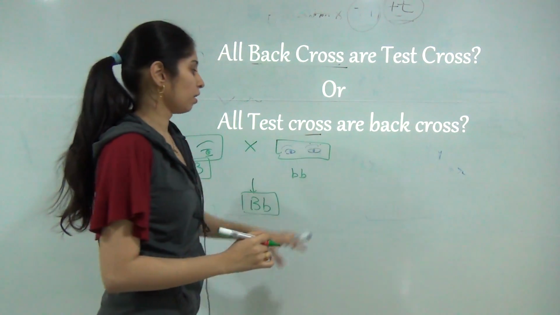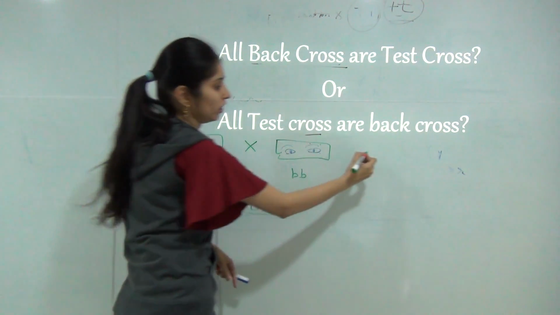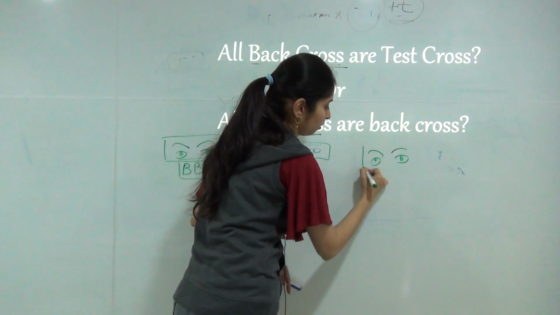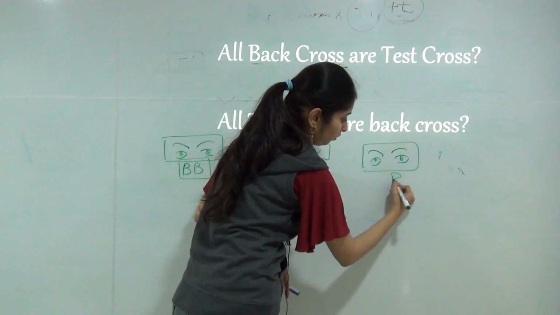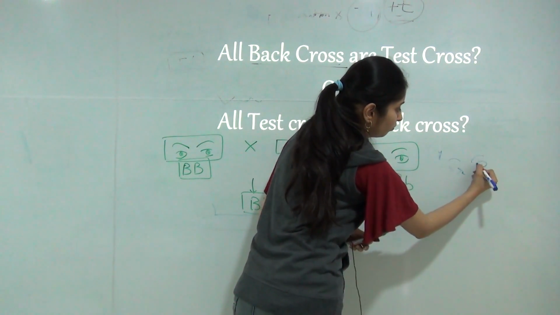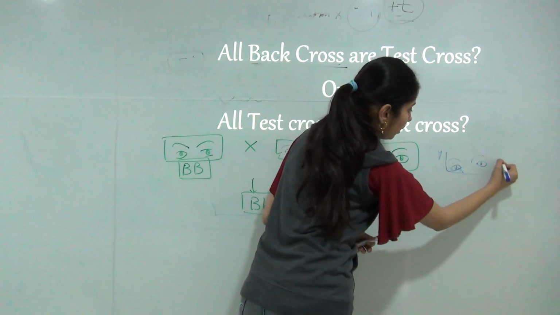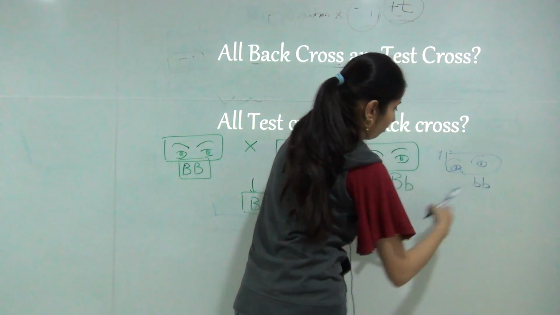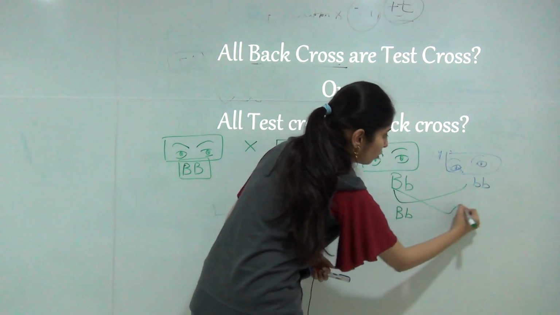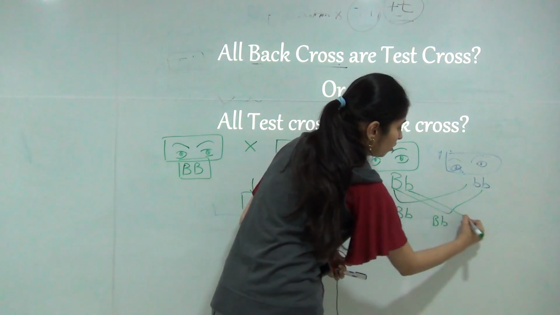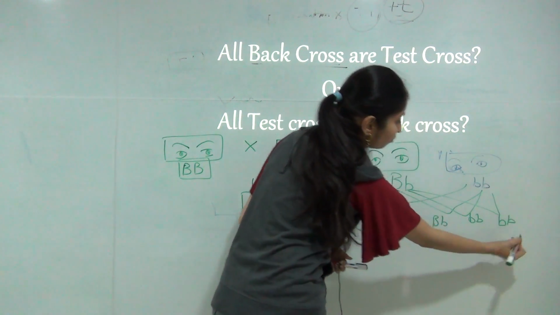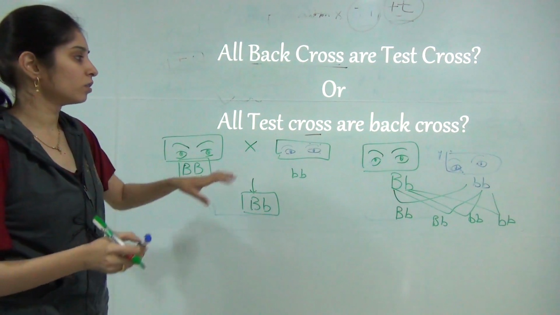But if it is present in heterozygous condition, then in the F1 generation, 50% will be heterozygous and 50% will be homozygous recessive trait. So this is test cross.